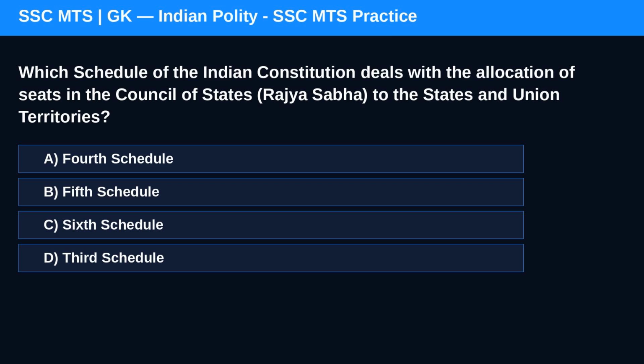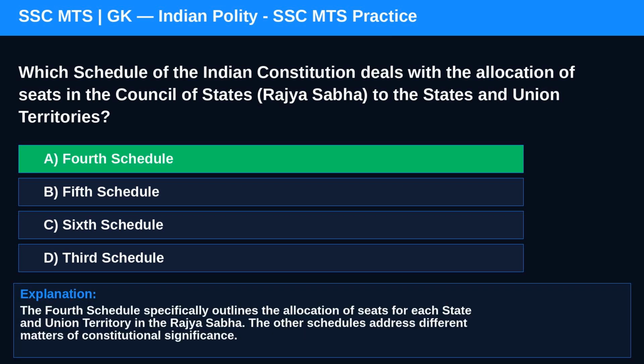Question 4. Which schedule of the Indian Constitution deals with the allocation of seats in the Council of States, Rajya Sabha, to the states and union territories? Option A, 4th schedule. Option B, 5th schedule. Correct answer is A. The 4th schedule specifically outlines the allocation of seats for each state and union territory in the Rajya Sabha. The other schedules address different matters of constitutional significance.